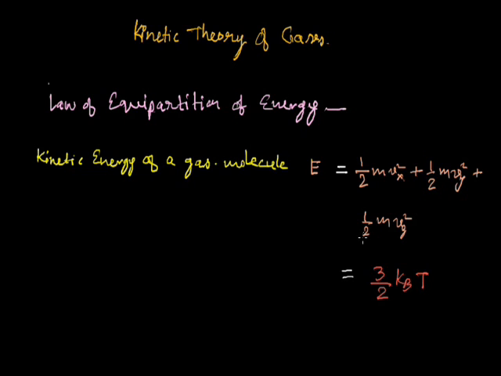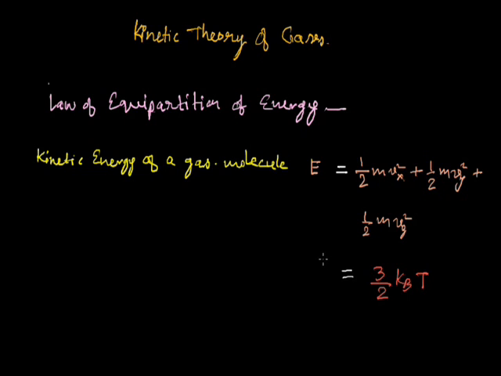Since there is no preferred direction, the gas molecule can move along the x-axis, the y-axis, the z-axis, or in any three-dimensional direction.